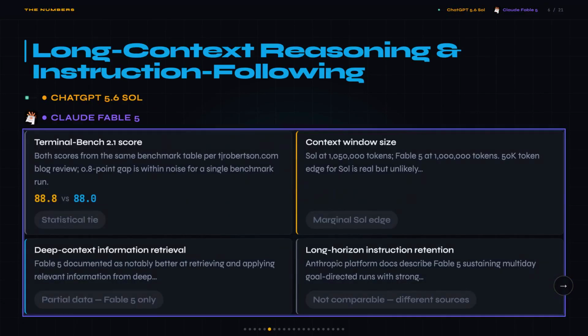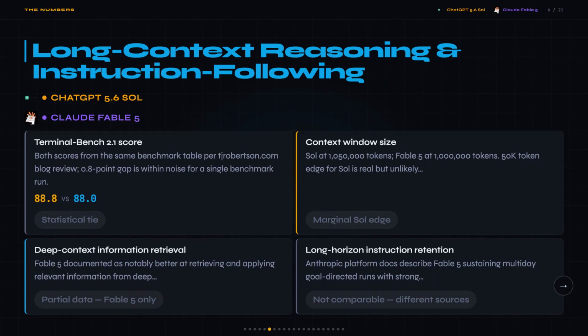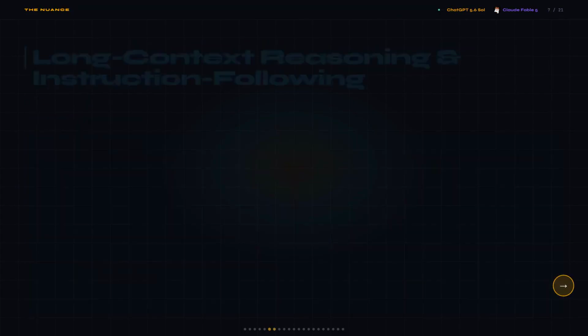Okay, so what I looked at was Terminal Bench 2.1, the only shared benchmark I could find for both models. Sol scored 88.8%, Fable 5 scored 88.0%. That's a 0.8 point gap, which is basically nothing. What surprised me is that Fable 5 has a press-documented edge at pulling information buried deep in the context window, and Sol has no equivalent published figure. Bear in mind, these scores come from a single blog review, not an independent lab.